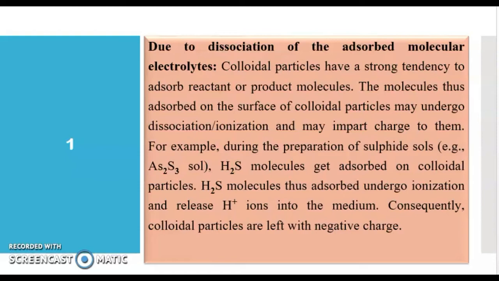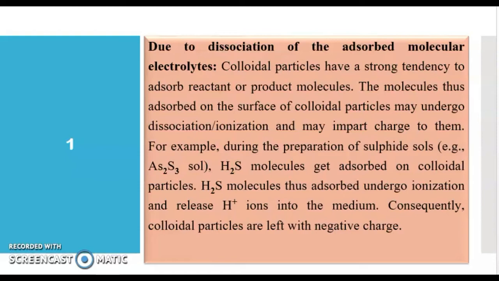So As2S3, arsenic sulfide salt, adsorbs H2S molecule to its surface. Then this H2S molecule undergoes ionization and releases H+ into the dispersion medium. Then the remaining S2- will be at the surface of this colloidal particle.